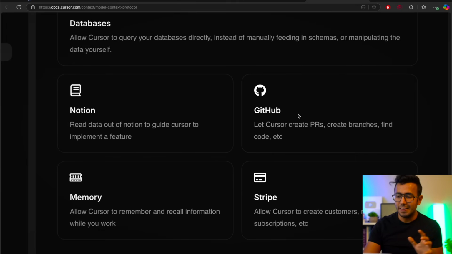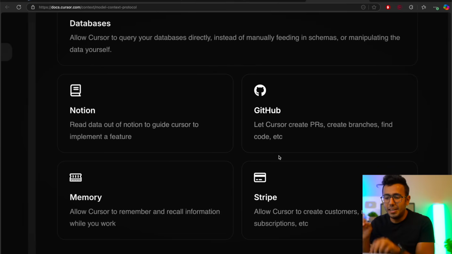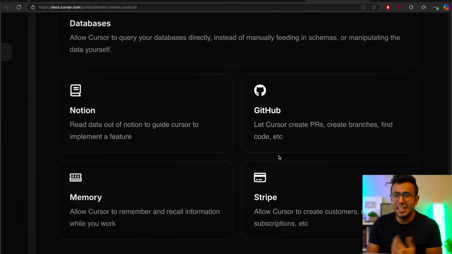The idea is that these applications which are compatible with Cursor, like GitHub, Notion, can be agentically connected to Cursor. So you can write a command: push my repo to GitHub. Rather than doing git push, git commit, git pull, git merge, you can just type a command and it'll do it for you.